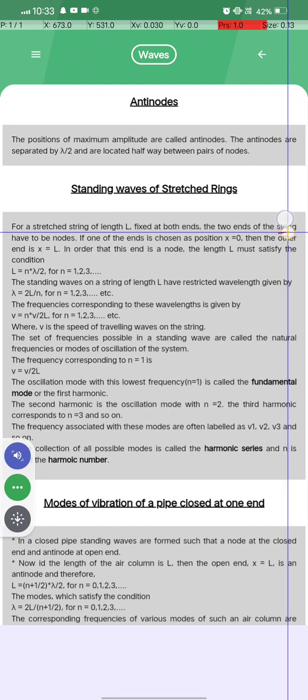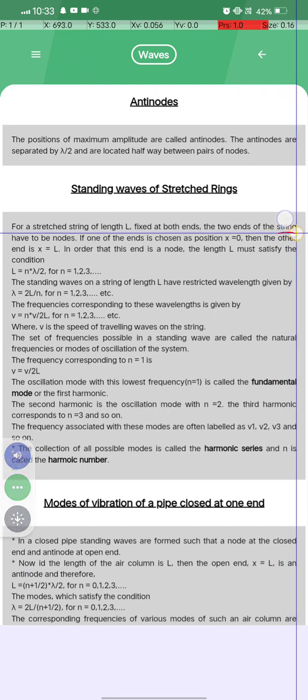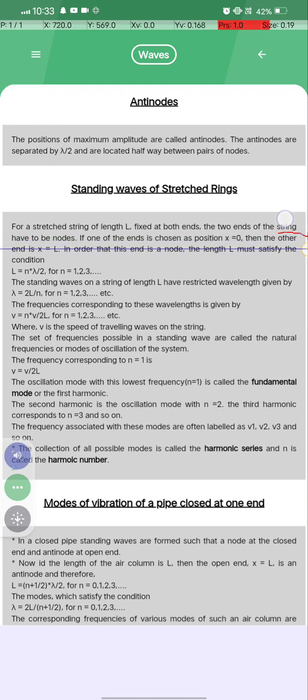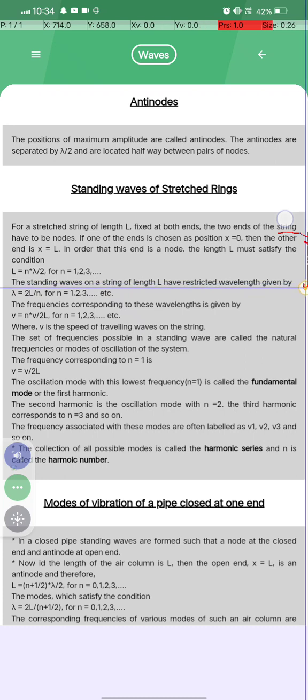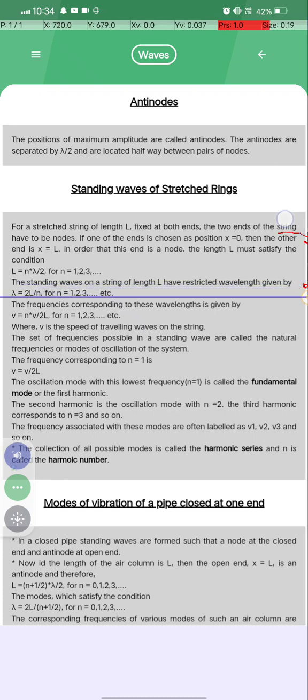Okay, for strings of length L fixed at both ends, the two ends have to be nodes. If one end is chosen as position x equal to 0, then the other end is x equal to L. In order that this end is a node, the length L must satisfy the condition L equal to n lambda by 2, for n equal to 1, 2, 3. Standing waves on a string of length L have restricted wavelengths given by lambda equal to 2L by n, for n equal to 1, 2, 3, 4, etc.